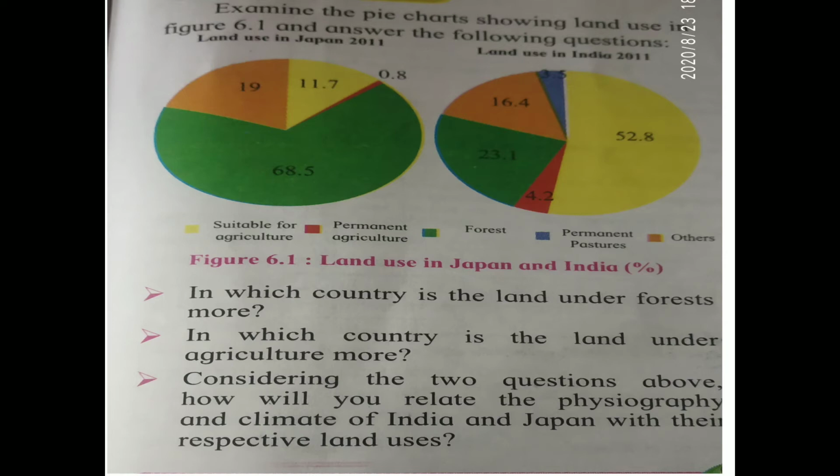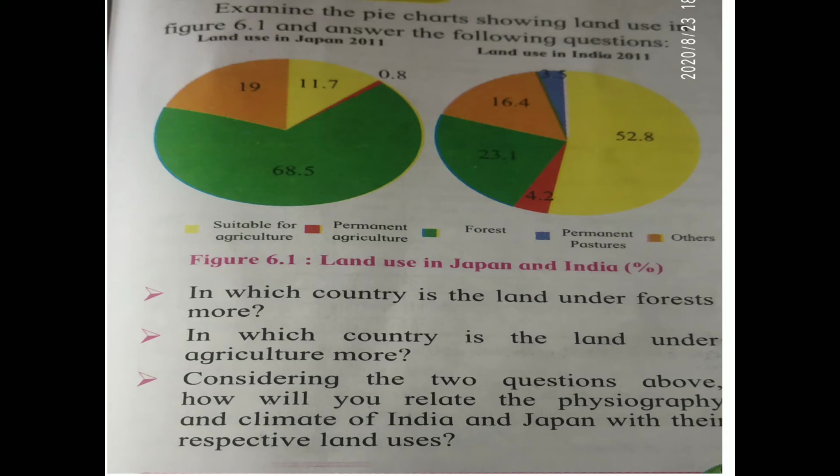What is the physiography and the climate of India and Japan with the respective land use? Now you know that India is already an agricultural country, and this shows physiography mainly comprises plains with fertile soil, and the Indian climate is suitable for agriculture. Now for Japan, the major part is forest land, and this shows that Japan is a mountainous region. The climate is suitable for preserving the forest area.